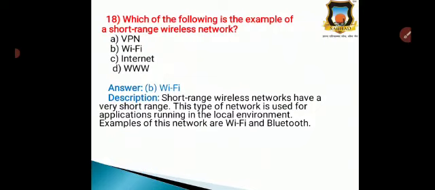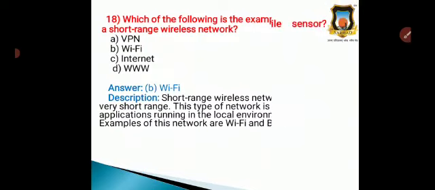Examples of this network are Wi-Fi and Bluetooth. That's why the correct option is option B, Wi-Fi, because it is an example of a short range network.